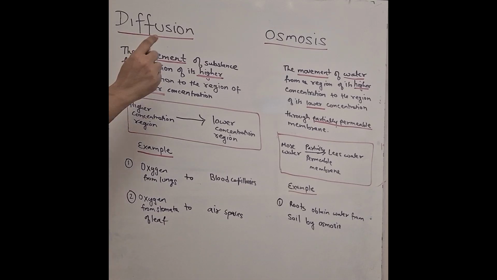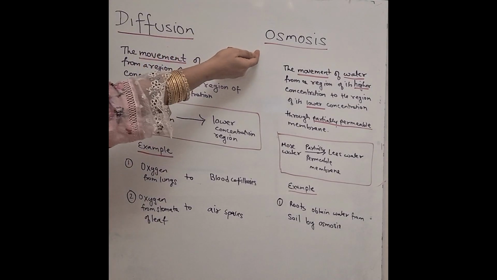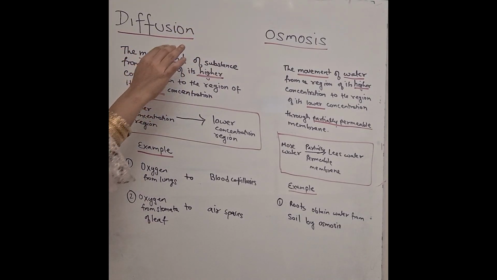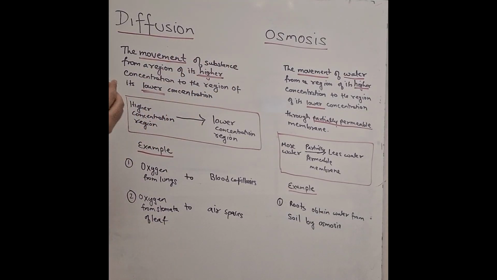Today we will understand a very important topic in biology, that is diffusion and osmosis. Okay, let us first understand why we are studying diffusion and osmosis in bio class. Because these are the processes by which anything can get inside the cell or come out of the cell.